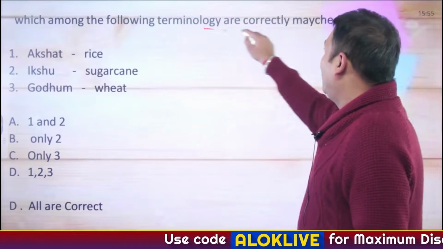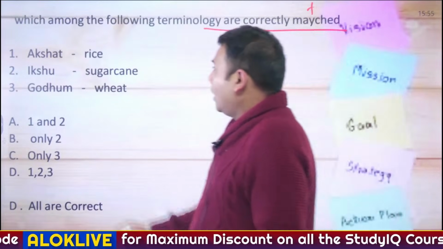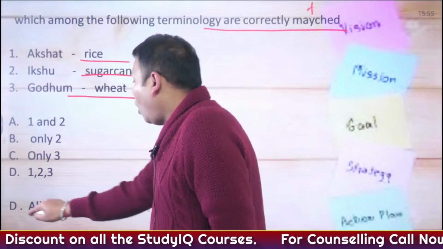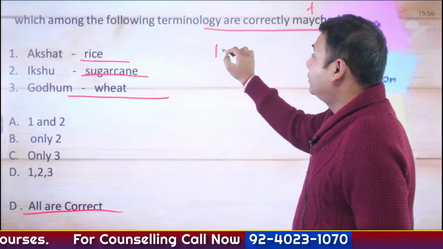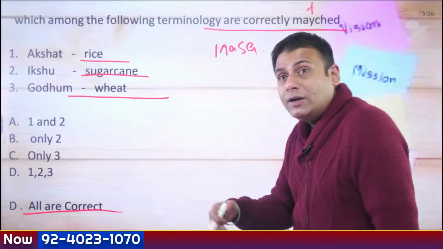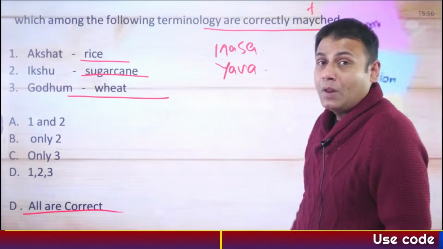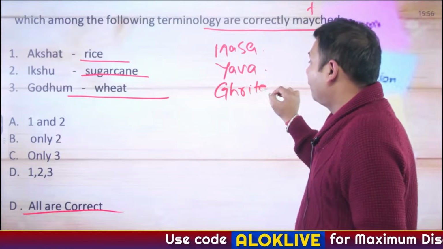Which among the following terminologies are correctly matched? Akshat means rice, Ikshu means sugarcane, Godhum means wheat. All of them are correctly matched. Now, what are pulses referred to as? Pulses are referred to as masa. Okay. What is barley referred to as? Barley is referred to as yava. What is butter referred to as? Butter is referred to as ghrit.